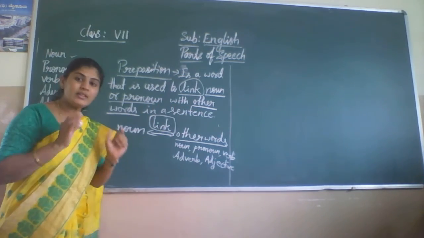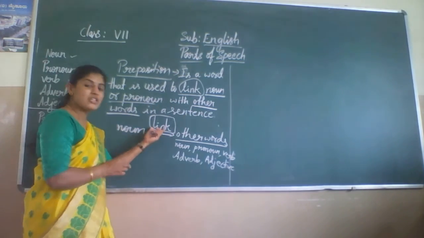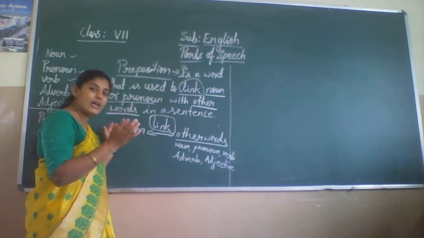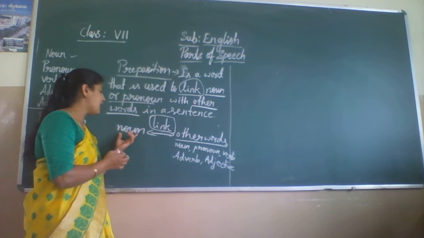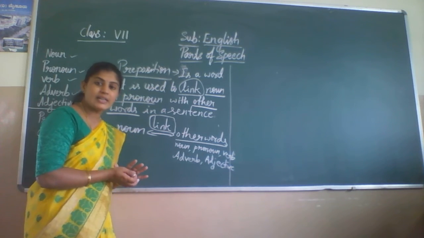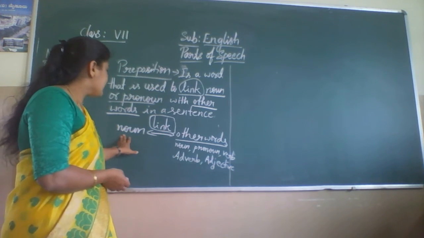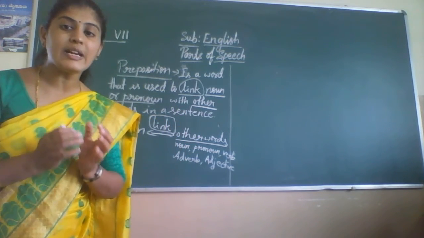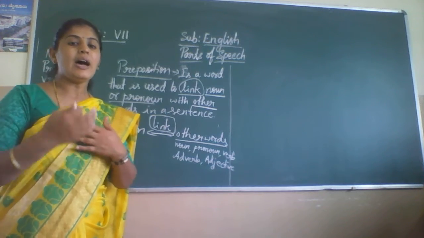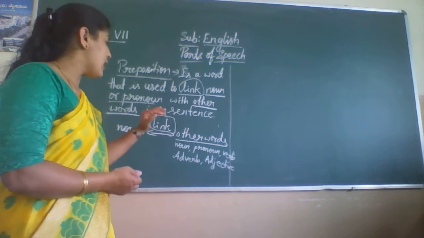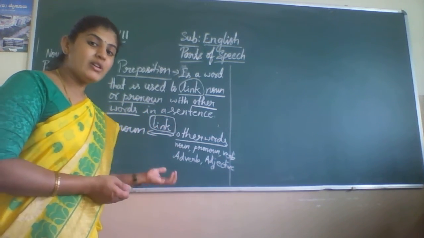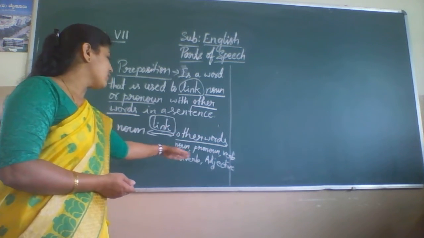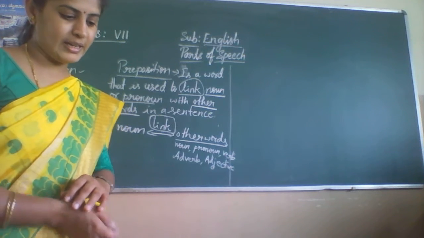It means in one sentence, we use a preposition because we have to connect words like nouns and other words in a sentence. So here link refers to a connection, or it shows the relationship between a noun and other words in the sentence. Other words may be noun, pronoun, verb, adverb or adjectives in the sentences.